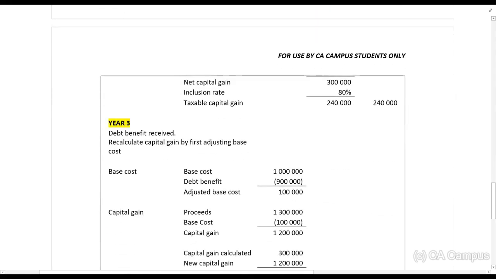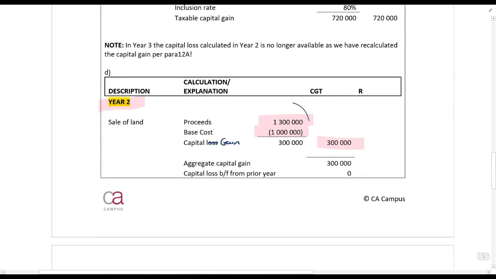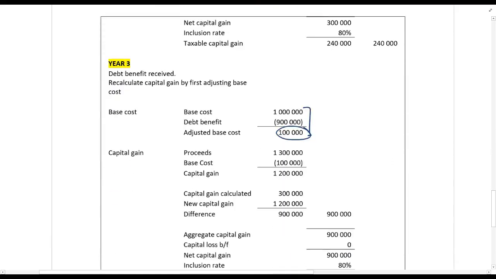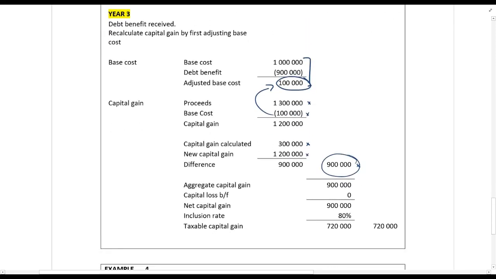Then in year 3, we now have to fix it. So the first thing that we do is we go and adjust our base cost. So our new base cost is 100,000. Then we reperform this calculation we just did. We'll reperform it to say 1.3 million minus the new base cost of 100,000 gives us 1.2. So our old capital gain was 300,000 when we calculated. The new one is 1.2 million. The difference is 900,000, and that is the amount that goes into our CGT column, which will be taxed.